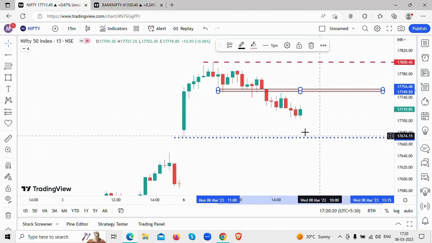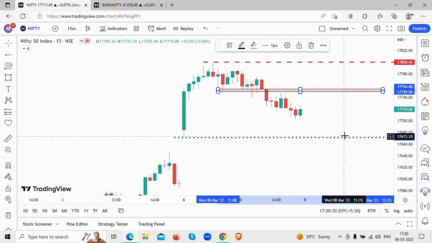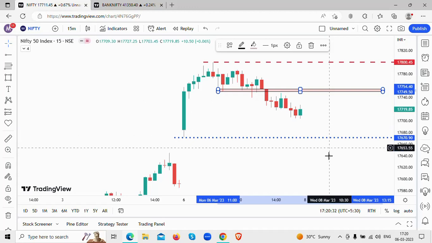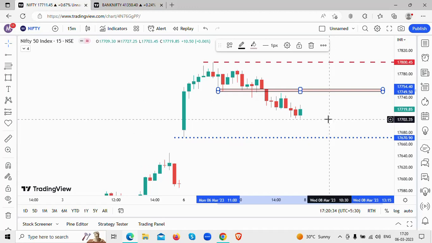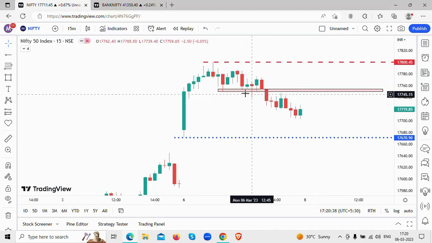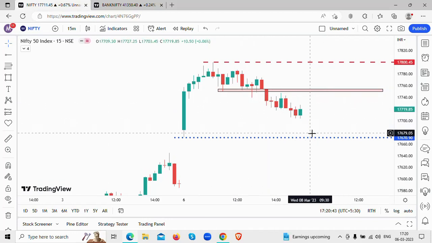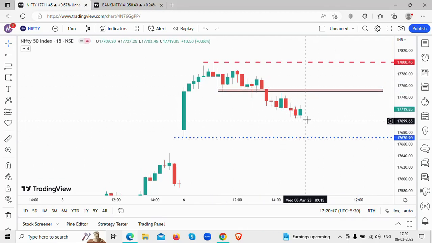On Wednesday's session, it could find support here because you've got a huge big candle here. This elephant candle could act as a support, but you never know. You can be ready even for the breakdown. So as a trader, what we are looking at is to just follow the price action and not be married to our views. That's very, very important. So we'll have to wait and watch whether the price will go down or whether it will bounce up. So these are the levels that we are looking at.